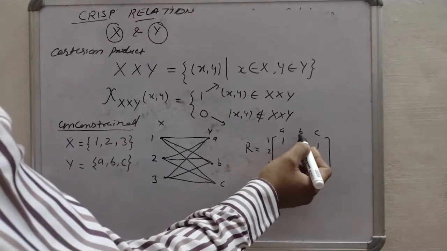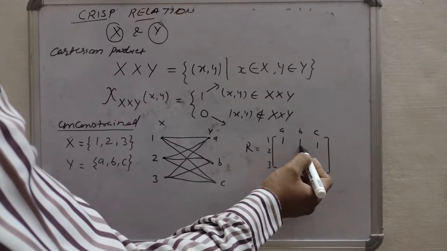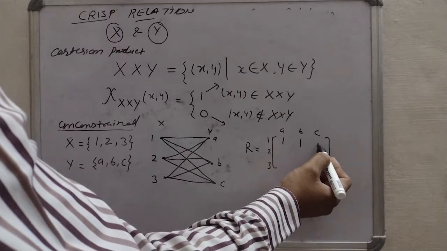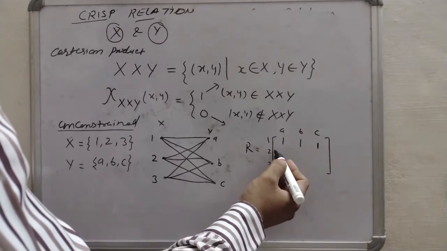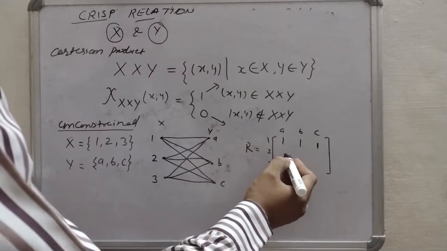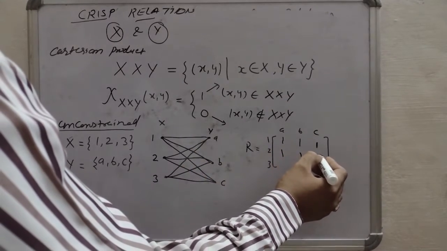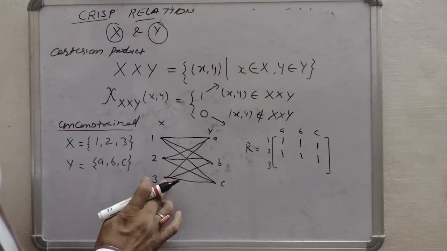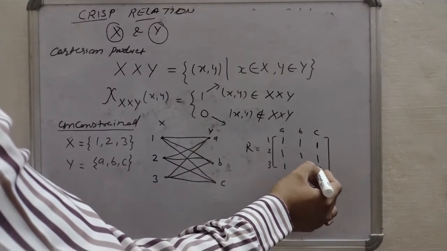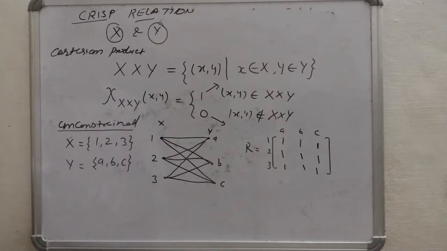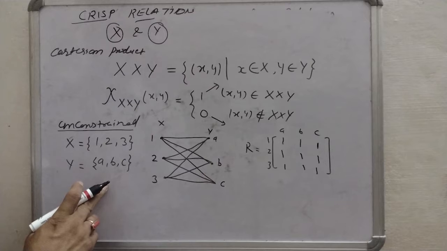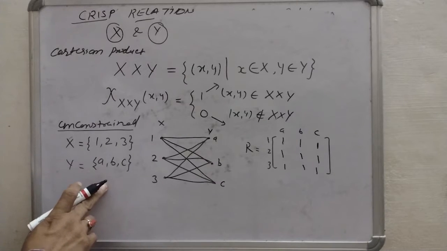Then 1 is related to B, again 1, and 1 is related to C, completely related. Similarly, 2 is also related with A, B and C, so 1, 1, 1 will appear here. Then 3 is also related with A, B, C, so 1, 1 and 1 will be here. So this kind of crisp relation is called unconstrained.